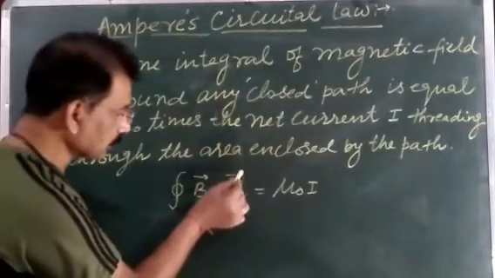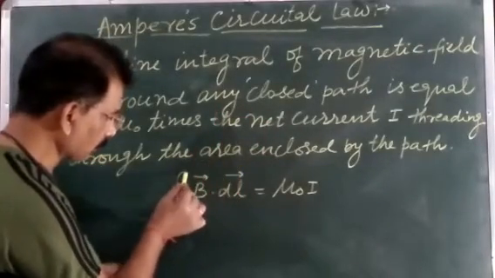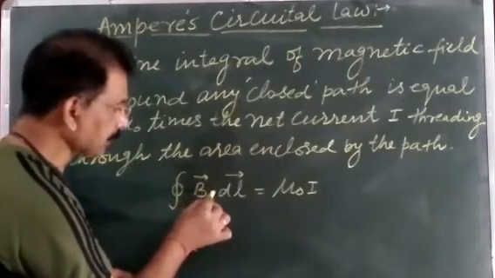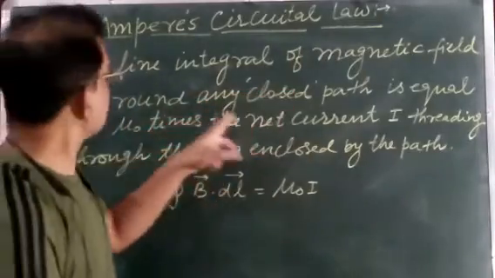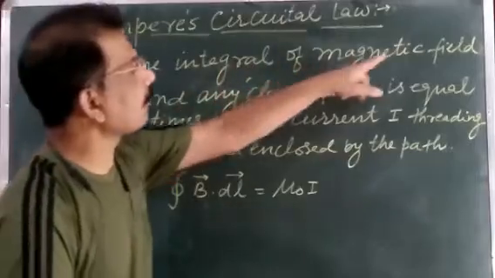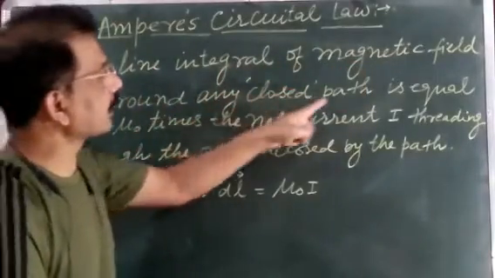In mathematical form you can write it as the closed integral of B dot dl. This is called the line integral of magnetic field B around any closed path.